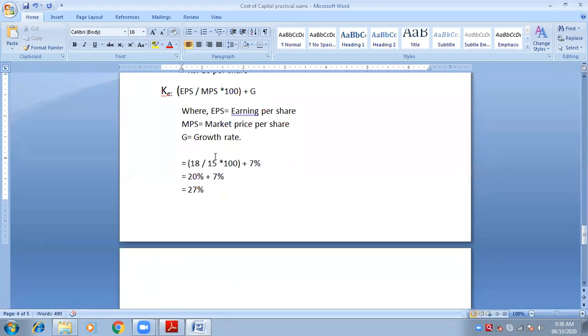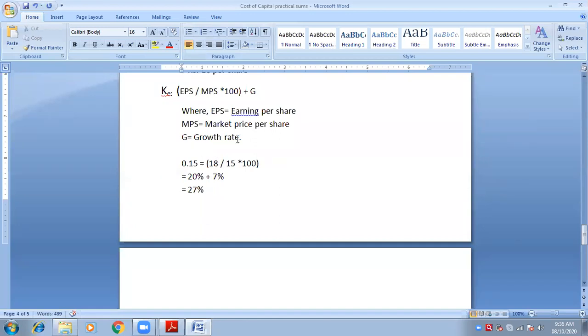KE is given. KE is how much? 15%. But we don't want it in the form of percentage. We have to convert it: 15 divided by 100 is 0.15. So EPS is 18.